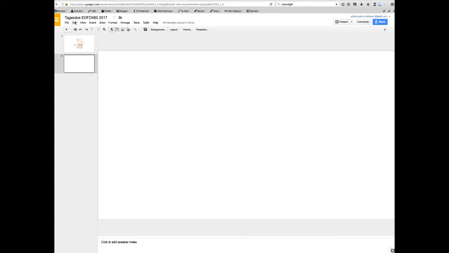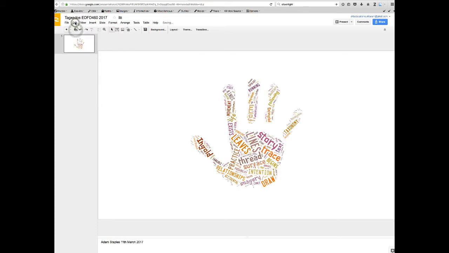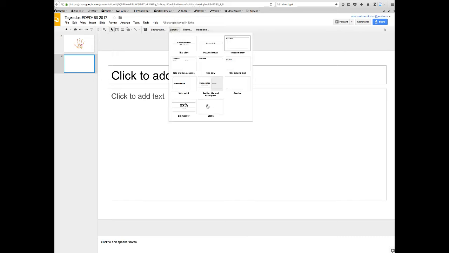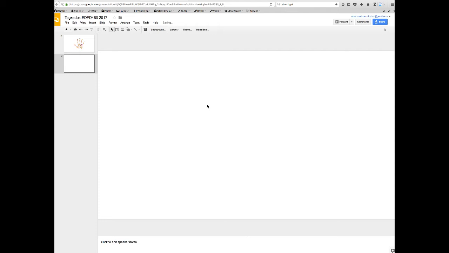So I'll just go through that for you again. Once you've opened up the Google Drive, you need to add your slide so that you can add your image to it. So go to slide and click on new slide. Then we're going to change the layout. So you're going to click on layout and select blank. And now we're ready to add our image.